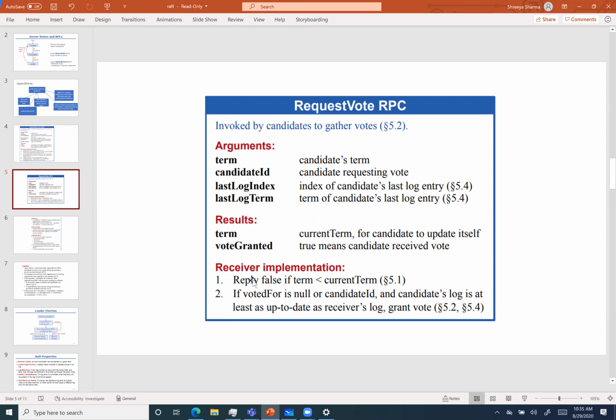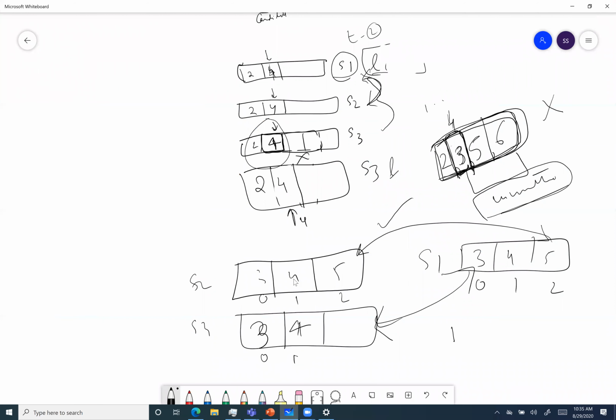This can happen in a scenario where someone was down, like I said, and it was at term 1, while the other nodes were at term 3, with the term changing at each log index. It will request a vote from S1 and say, I am from term 1, and when it increments, the value of the term will be 2. But S1 will know that this is term 3, and this term is not eligible, as it is less than the current term going on. So it will reply false. Basically, I don't give a vote to you.